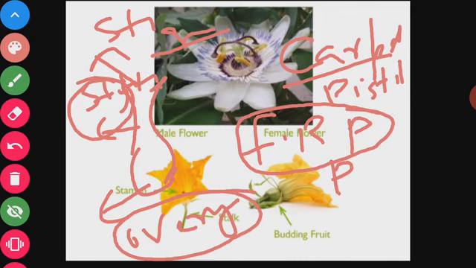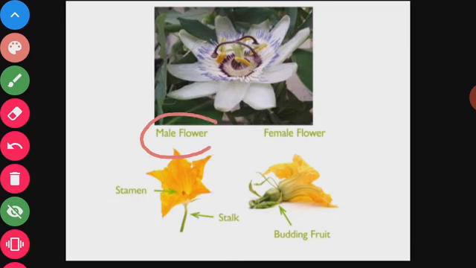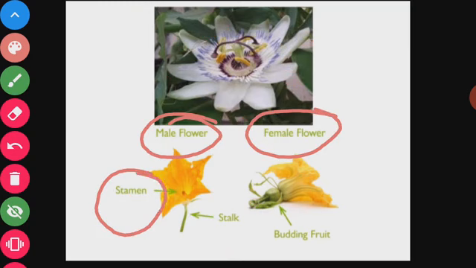So the different parts of the flower are the male part and the female part. The male organ of the flower is known as stamen. It has two parts: anther and filament. The female part is known as carpel, or we can say pistil. It has three parts: stigma, style, and ovary.